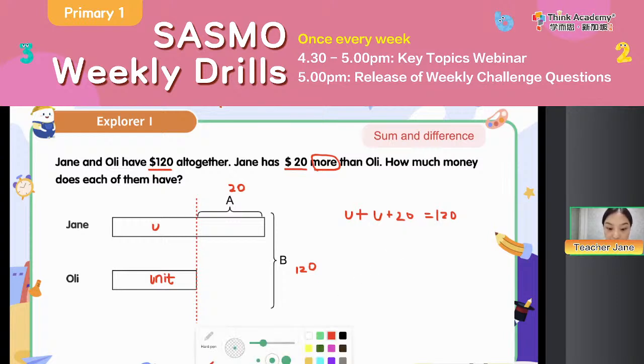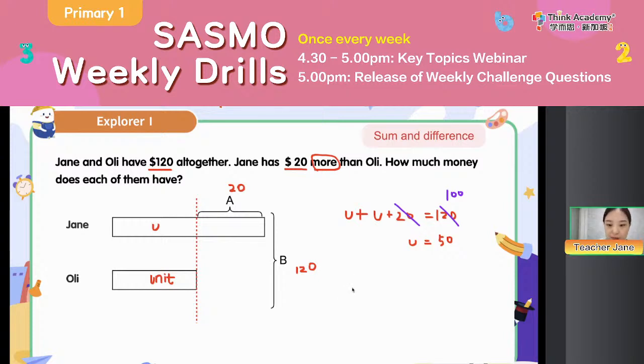Okay, and during last week, we also know that if we cancel the same thing from both sides of the equation, it still works, right? So we just take away 20 from both sides. Then we know 1 unit equals how many? Equals how many? 50. Good job. Because 50 plus 50 equals 100, and we also know the units are the same, right? Okay, and then, so I think Teacher Jane has 50.